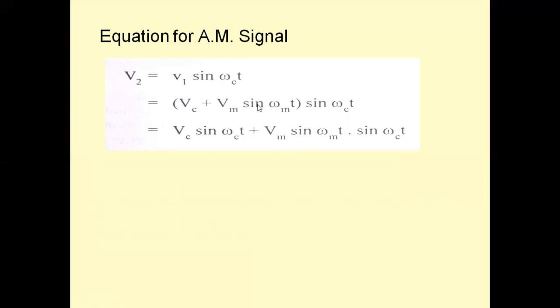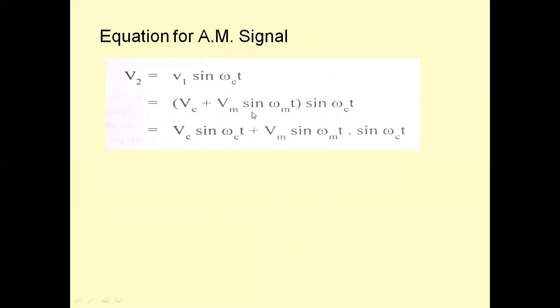So how do you get the amplitude modulated signal? Take the carrier peak value, that is Vc, add it to the instantaneous value of the message signal. What is the instantaneous value? As t varies, every instant of time, sin omega mt varies, Vm into sin omega mt varies.